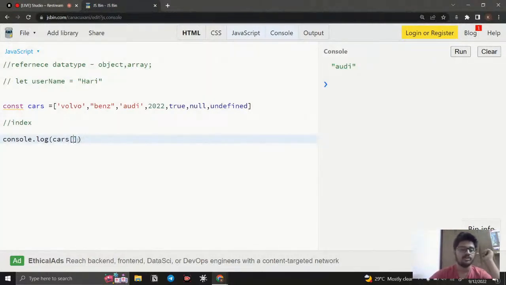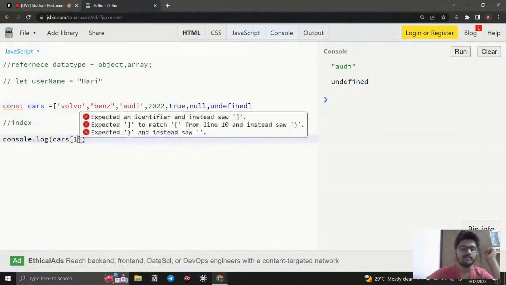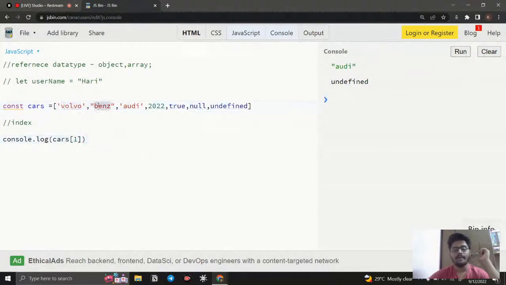So it only accesses the particular element. For example, if I remove this and say 6, 6 is the last index, that is undefined. If I run this, you can see we get undefined. If I say 1, so 0, 1, obviously what we're going to get is Benz. So this is how we need to access it.